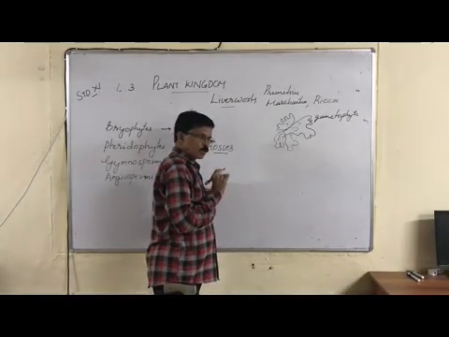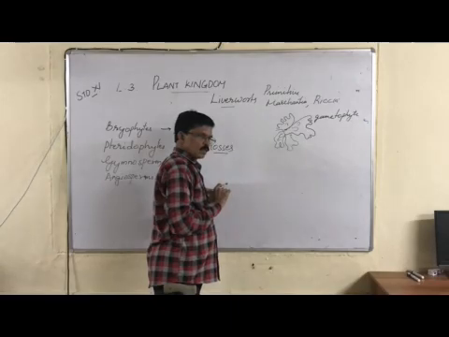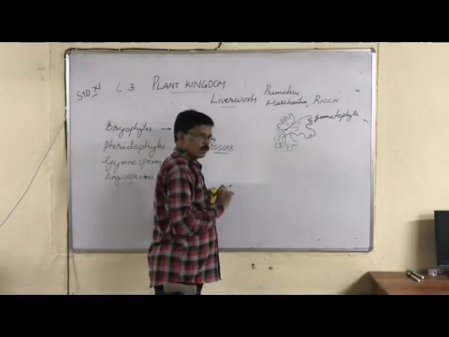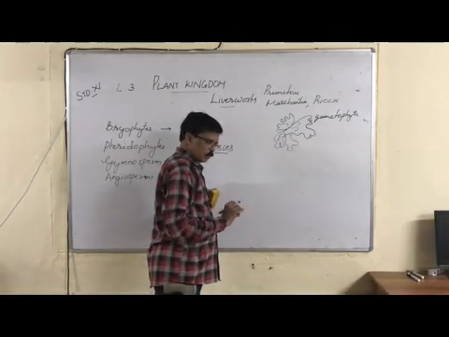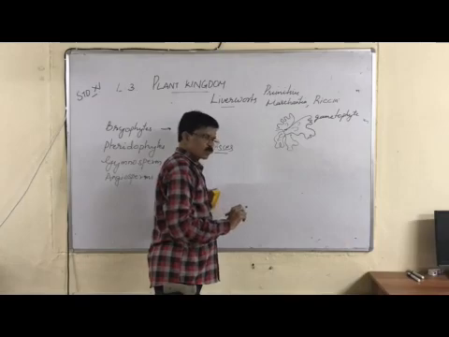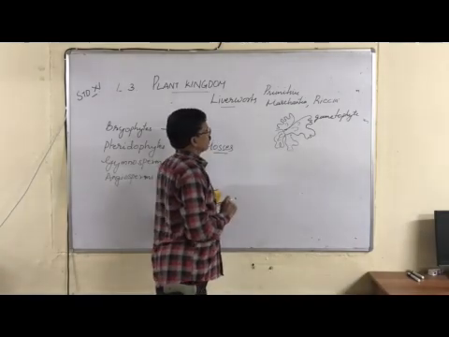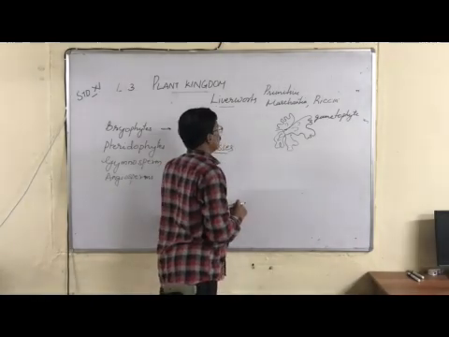You can observe it when there is rain. We can identify the small plant-like appearance on wet soil. So you can see Marchantia and Riccia.